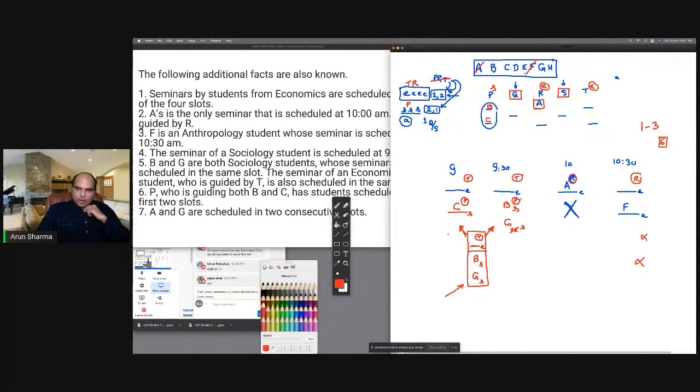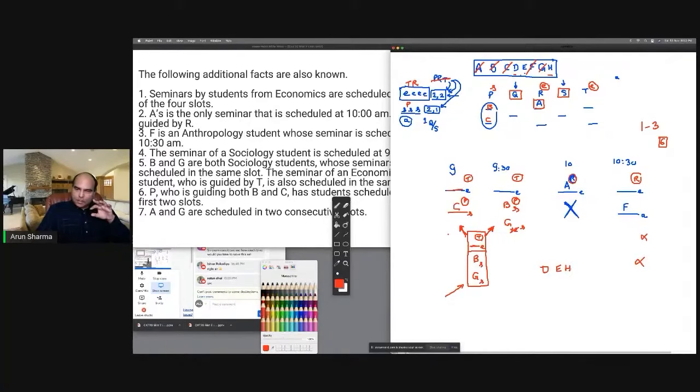And what remains for me? If I go to the global list, B is placed, C is placed, G is placed, so D, E and H are open between the 3 economic slots. So D, E, H are still open. I'm not able to place them. Who is going where? And the other thing I'm not able to place is whose guide is who. And the other thing I'm not able to place is between Q and S, who is G's guide and who is F's guide. Who's the anthropology guide and who's the sociology guide between Q and S. That is something which is open right now.